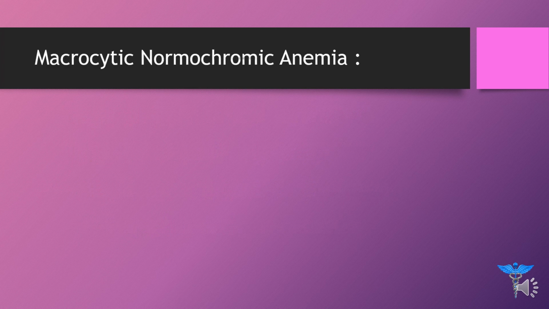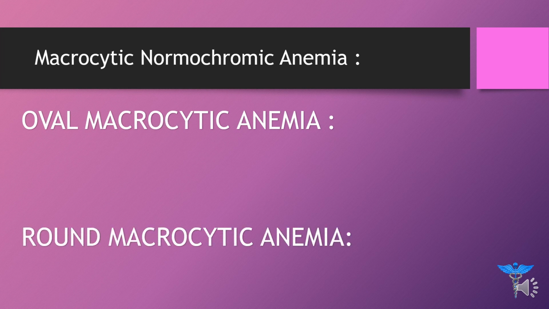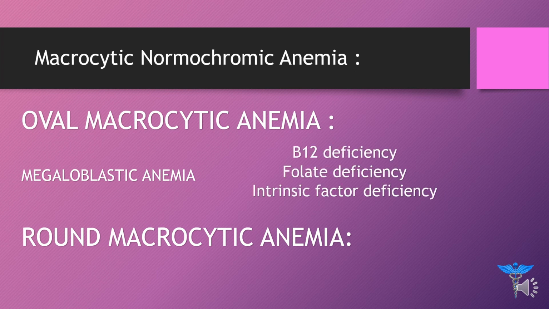The third one is macrocytic and normochromic anemia, meaning the red blood cell size will be enlarged or larger, and the concentration of hemoglobin will be normal. Macrocytic normochromic anemia may be oval macrocytic anemia or round macrocytic anemia. In oval macrocytic anemia, the example is megaloblastic anemia, which arises because of either B12 deficiency, folate deficiency, or intrinsic factor deficiency.